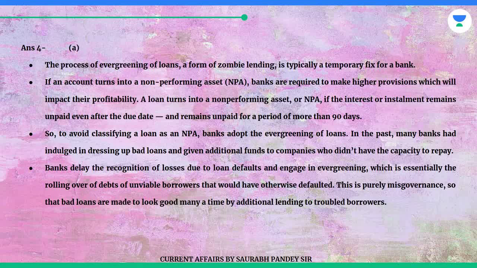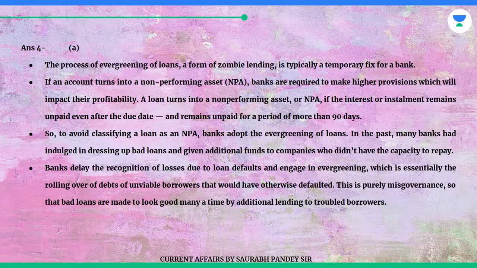If an account turns into a non-performing asset, NPA, banks are required to make higher provisions that will impact their profitability. A loan turns into a non-performing asset, or NPA, if the interest or installment remains unpaid even after the due date and remains unpaid for a period of more than 90 days. So, to avoid classifying a loan as an NPA, banks adopt the evergreening of loans.